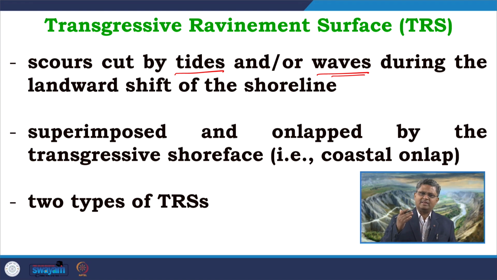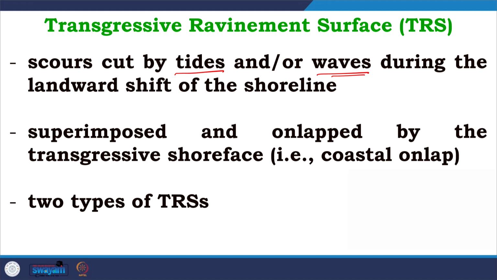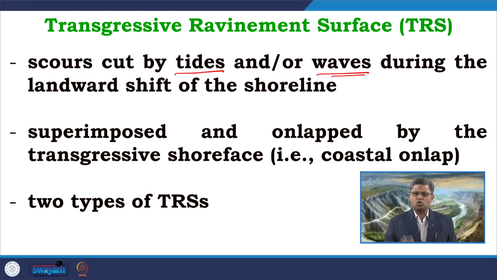These are associated with transgression in the basin. As the transgression starts, the transgressive marine deposits encroach on the earlier lowstand deposits. When that kind of onlap occurs due to increasing energy of waves and tides, we can expect this kind of scouring.